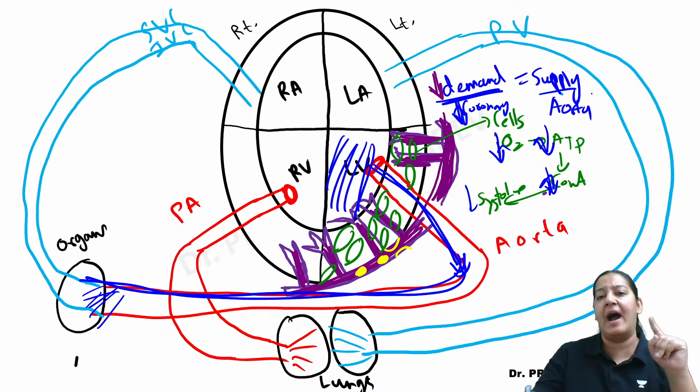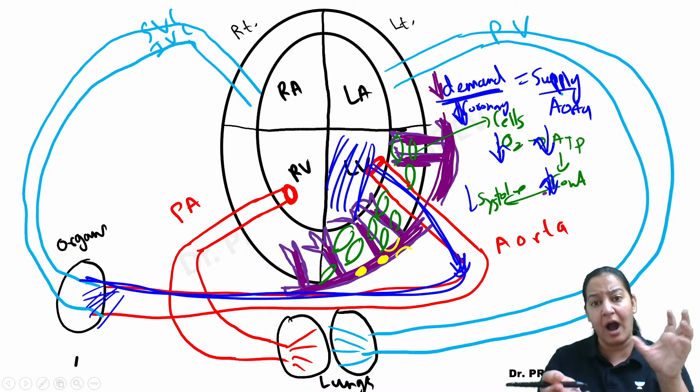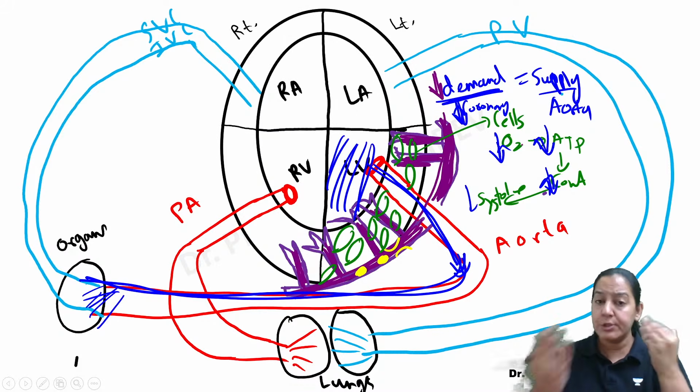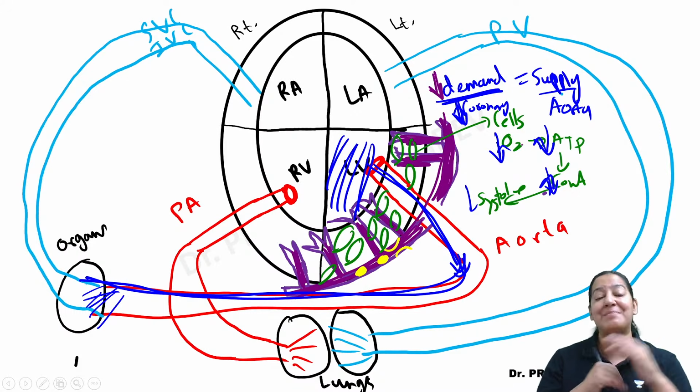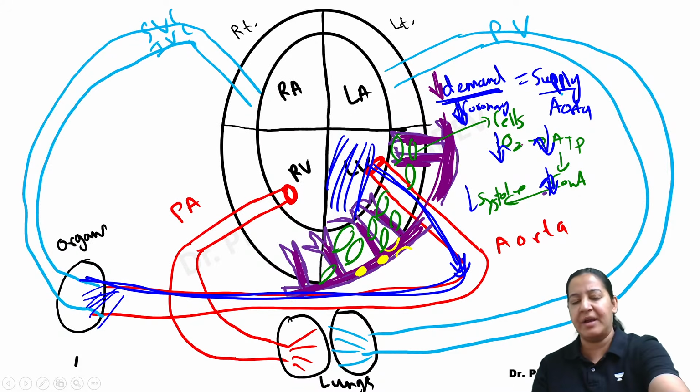But if you are demanding high, you are giving less blood to the coronary and asking the heart to contract at the same vigorosity and give the same blood to the aorta. So an imbalance occurs between demand and supply, and that is known as ischemic heart disease. So this is the definition of ischemic heart disease.